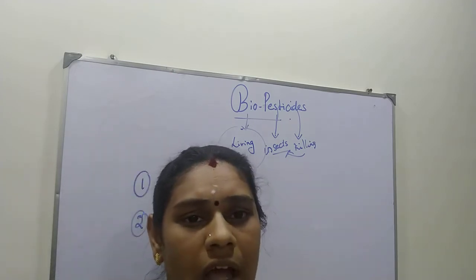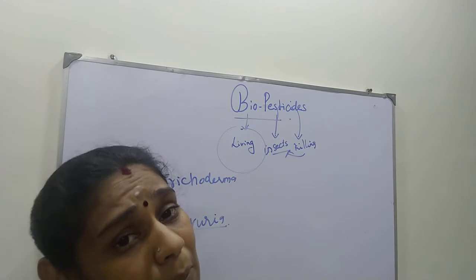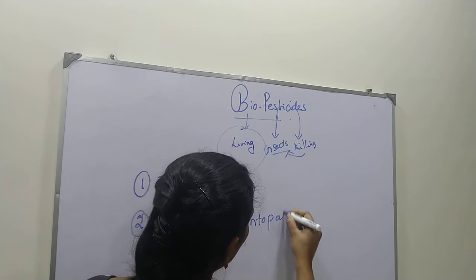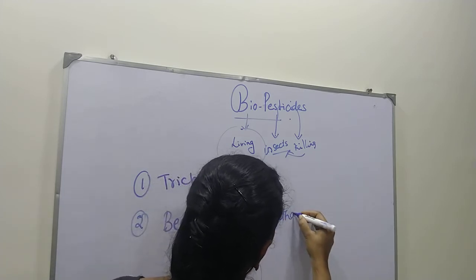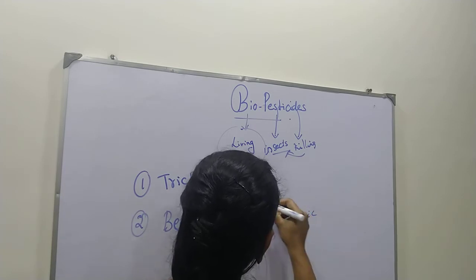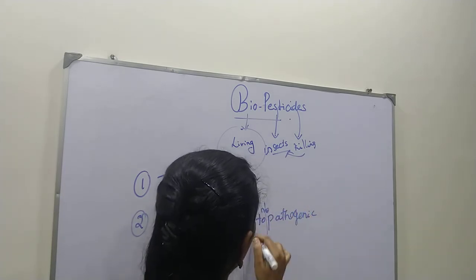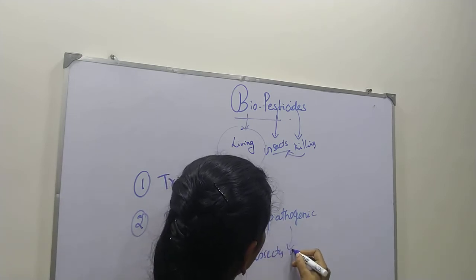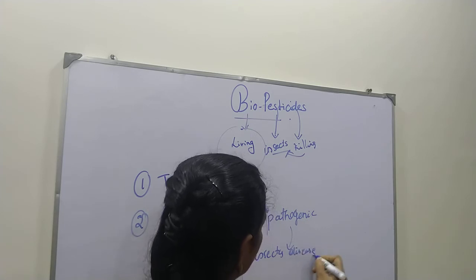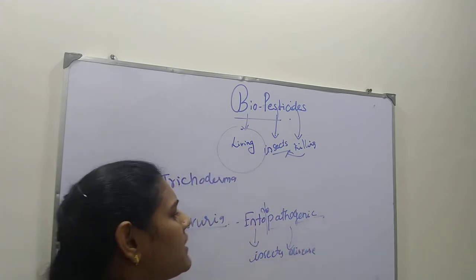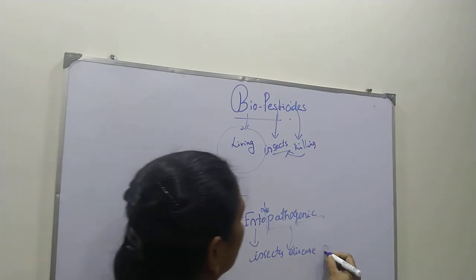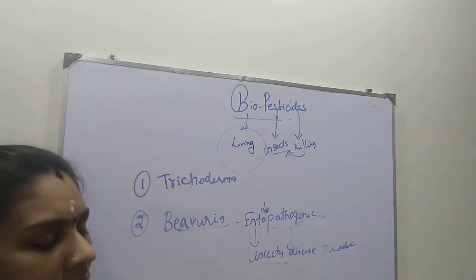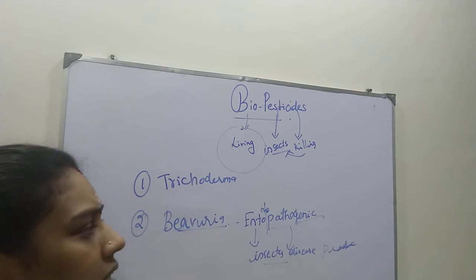Next I am coming to Beauveria. Beauveria is a worldwide-present entomopathogenic fungus. What is this called? Entomopathogenic fungi. Entomo means insects, and pathogenic means disease producing. Path means disease, genic means producing. So it produces disease in insects, that is by Beauveria. It's a living thing, a fungus, and it is present worldwide.